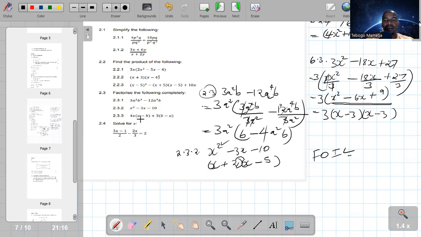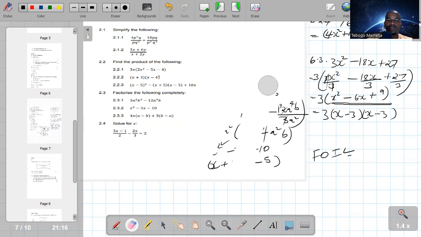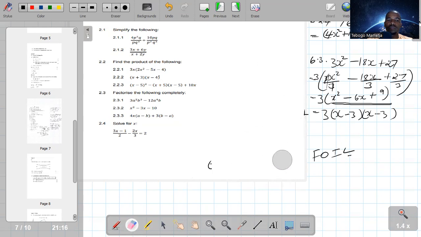So unless I discuss number 2.3.3, factorizing by sign change rule.